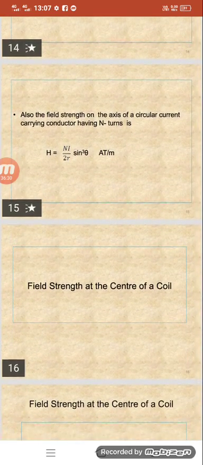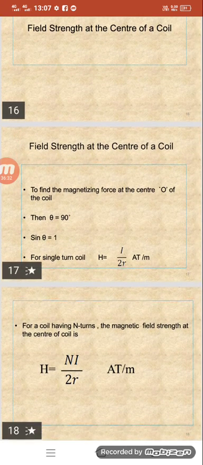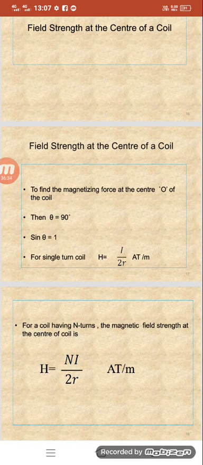Now, the field strength at the center of the coil. For the field strength at the center, the angle theta is 90 degrees, so sin theta is equal to 1. Putting this value in the above equation H = I / 2R sin cube theta, for a single turn coil we get H = I / 2R ampere turns per meter. For a coil having n turns, the magnetic field strength at the center of the coil is H = NI / 2R.